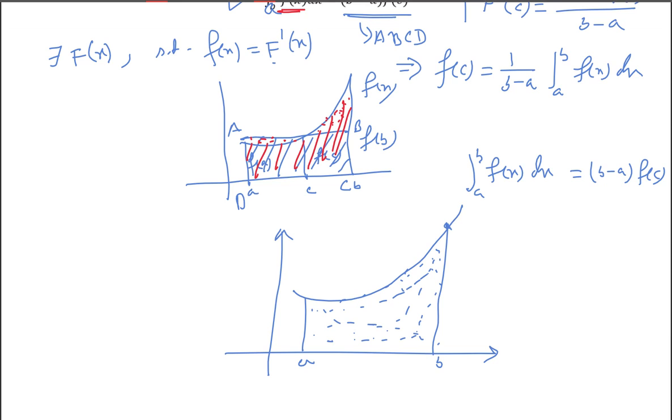So there must be one point in between a and b, somewhere here, this c, where this is your f(c).